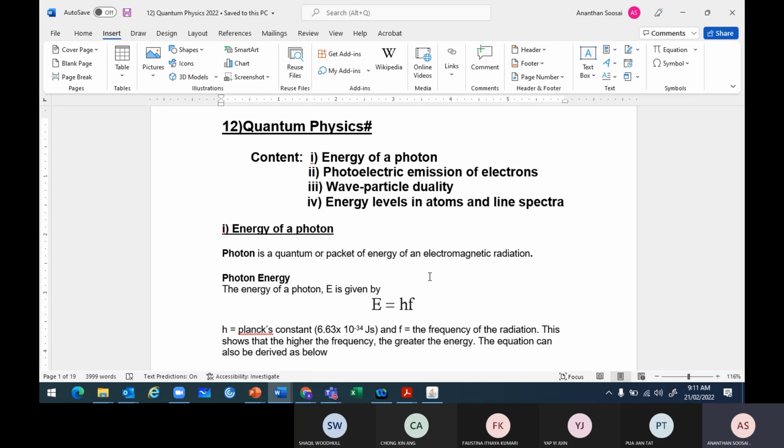So we learned about the photon, a new concept. What is a photon? 2 marks. A packet of energy of an EM radiation, dependent on frequency. And second, photoelectric emission. What is photoelectric emission? 2 marks. The release of electrons from a metal surface when EM radiation is exposed to the metal. Don't say light, say EM radiation. Gamma, everything is included.